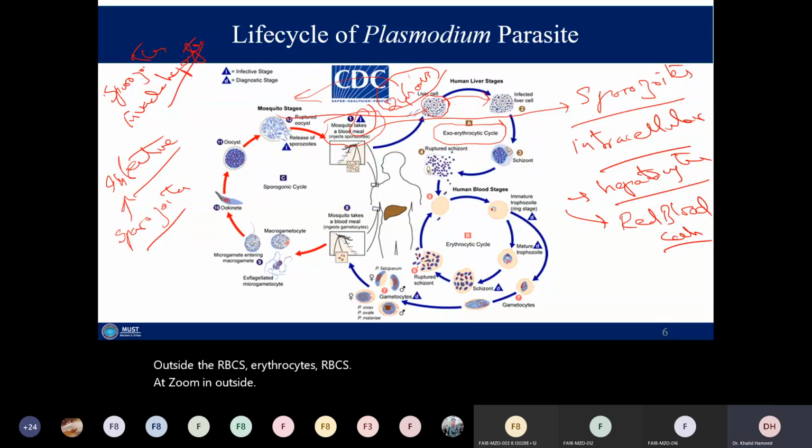So once a mosquito bites a healthy person, it introduces the sporozoites.